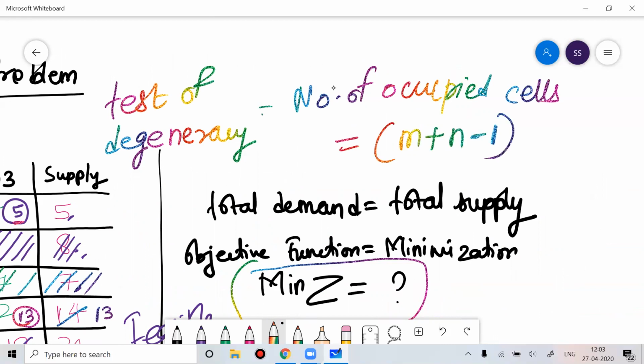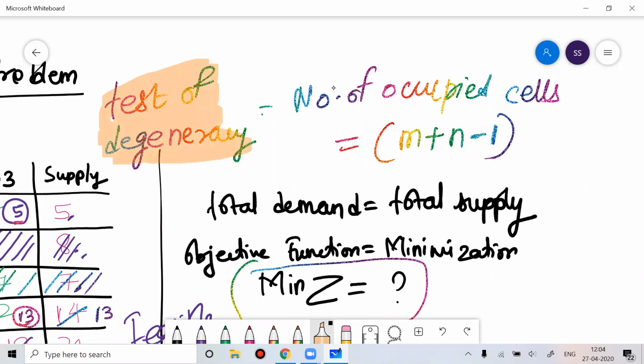So you can do this test of degeneracy. In an exam, a 5 marks question can come on how you get degeneracy in the transportation problem. So from an exam point of view, this is a little bit important topic. This is an important term, called test of degeneracy.